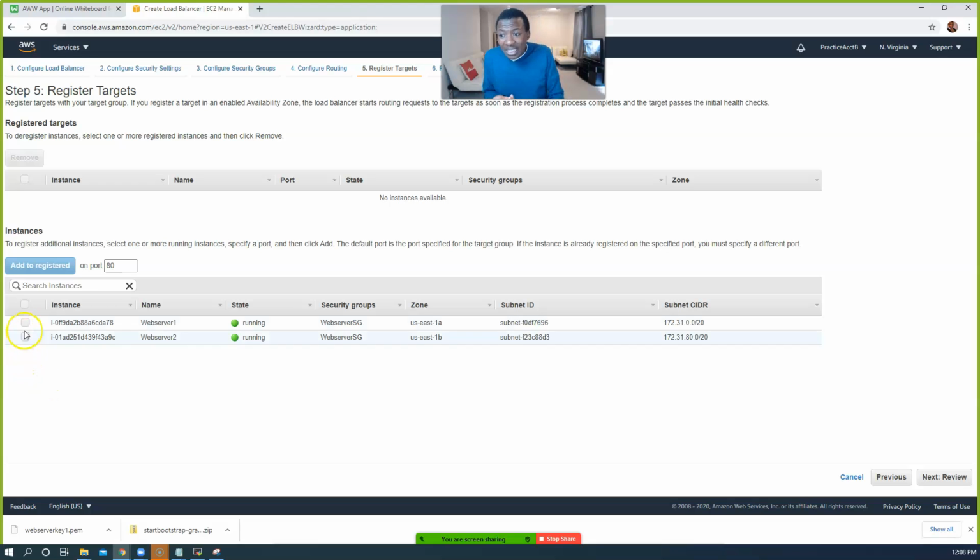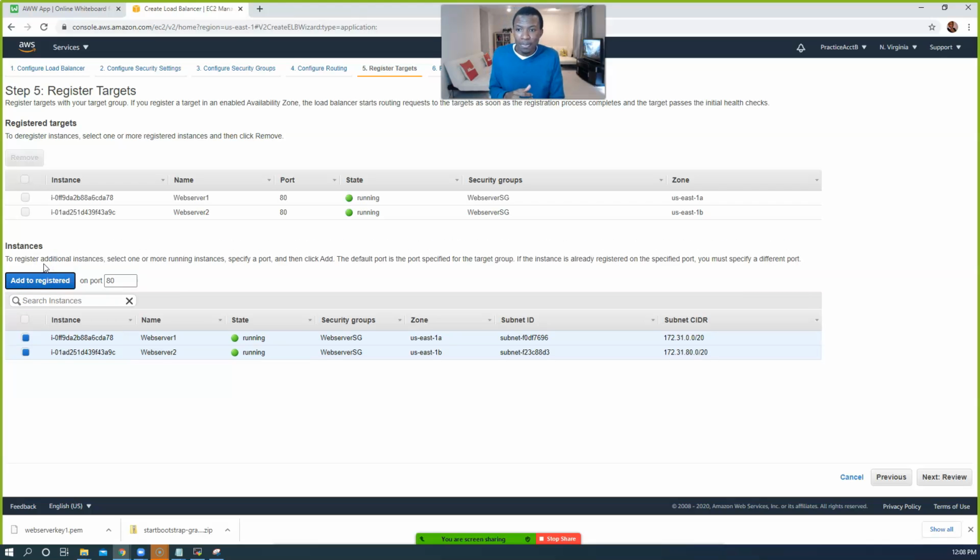Okay. So now we're going to check this. It's telling us, hey, you have 2 servers that I see in your console. Are these the servers you want to route traffic to? Yes, they are the ones. So click on check those 2, and click on add to registered. Remember, check these two servers that you see and click on add to registered.